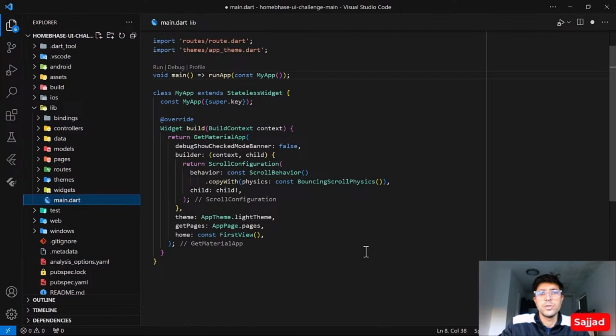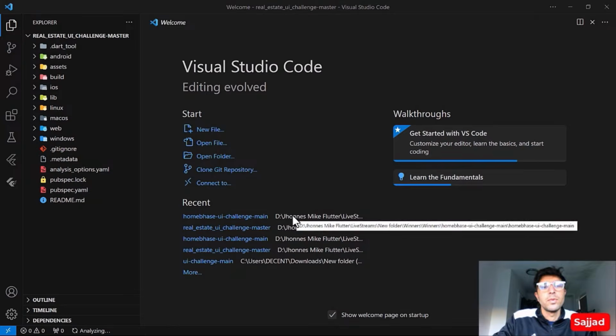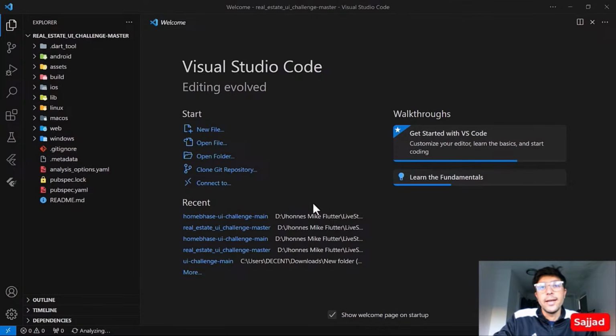Now we will move to the second project. Alright, so I have already opened the second project of our winner, the real estate application, who won and secured the second position of our last coding challenge. Same as before, I will walk you through the code of this project, and we will see if there's any feedback that I could give him, and you can also learn from it whenever you're participating in the next coding challenges that we have already announced. So make sure that you do not make these mistakes.